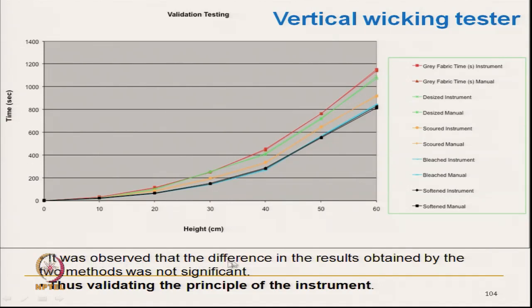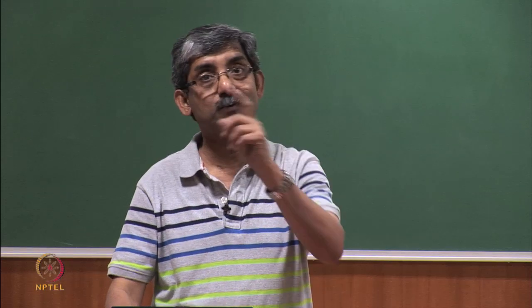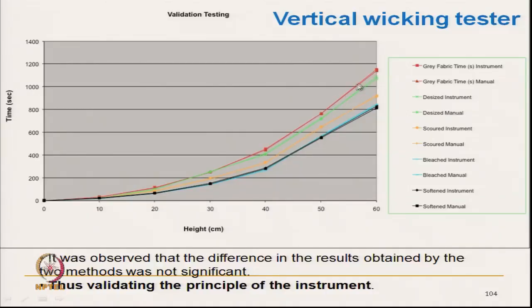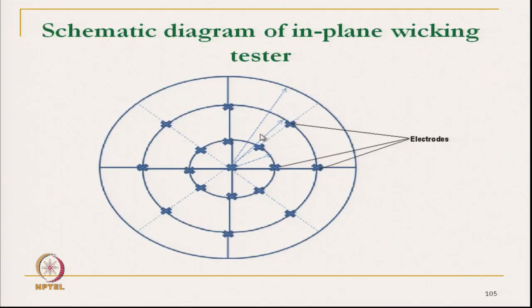It was observed that the difference in results obtained by the two methods was not significant. A visual method has been tested on the same fabrics, and using this resistance method. Both methods are giving very close results, with no significant difference. So, we can say that this instrument is working perfectly.